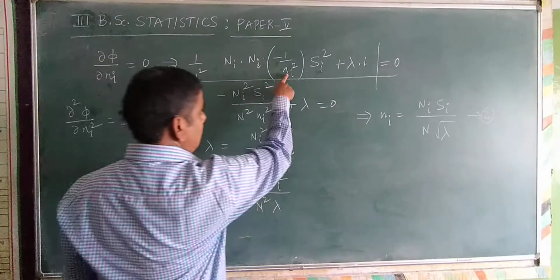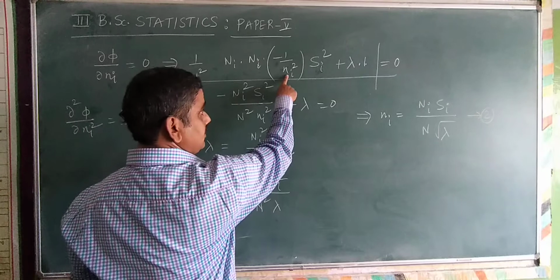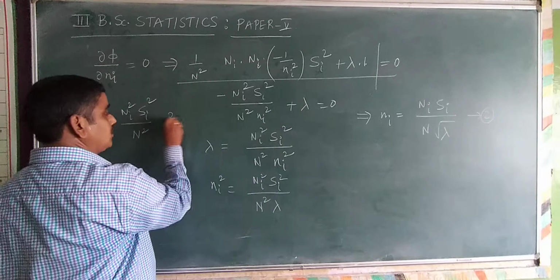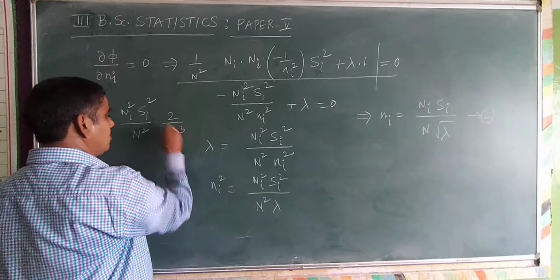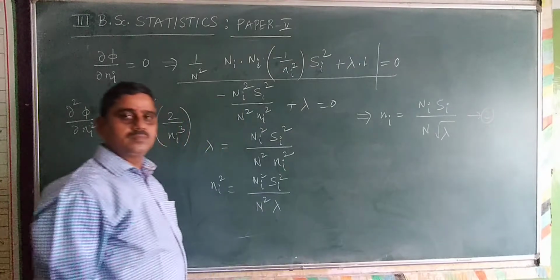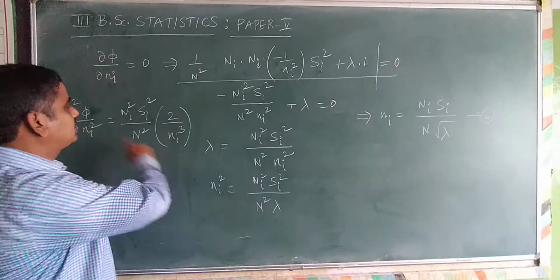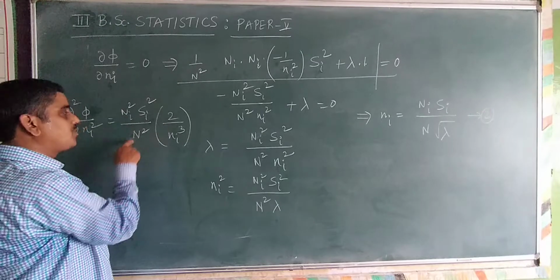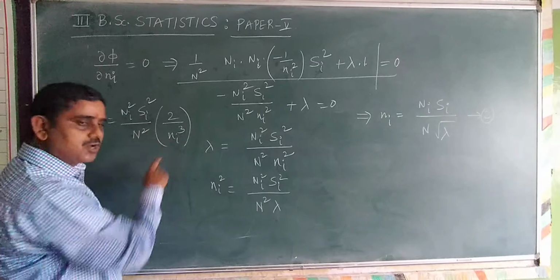Now minus 1 by x square differentiation gives minus 2 by x cube. So minus of minus gives plus 2 by ni cube. Differentiation finished because the differentiation of lambda is 0. Now you see the value. Capital Ni square is always positive, capital N square is always positive, Si square positive, ni cube positive.